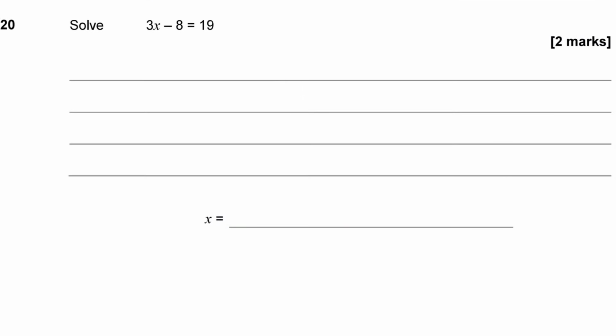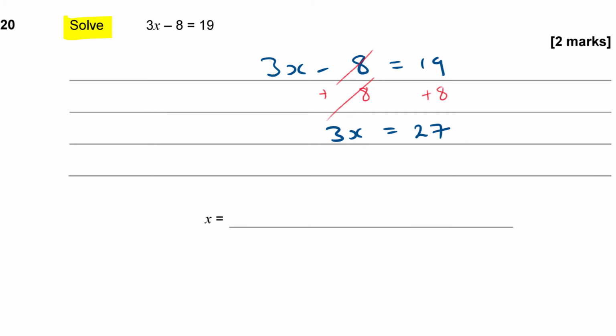Okay, so 3x minus 8 is equal to 19. Now, if I want to solve it, that means to find the value of x. So we need to get x by itself. I can do that firstly by adding 8 to both sides. That's going to get rid of that 8 on that side, because negative 8 plus 8 is 0. So that is going to give me 3x is equal to 19 plus 8, which is 27.